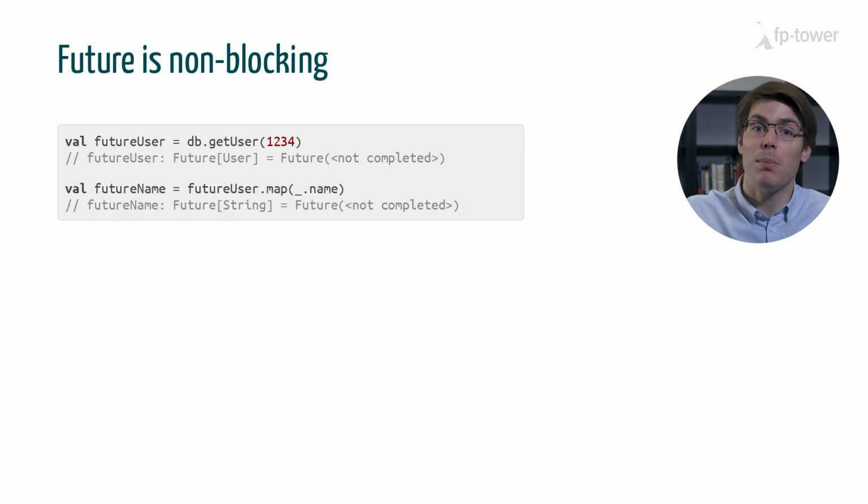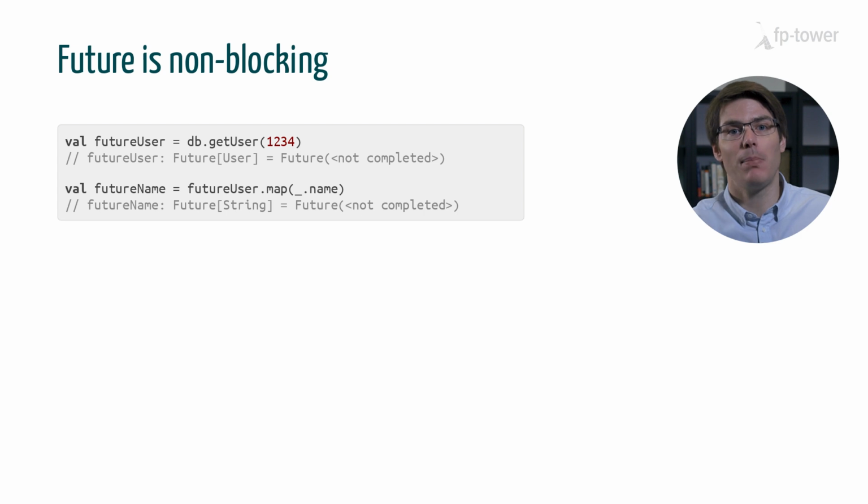The rest of the Future API behaves similarly. For example, when we call map, it doesn't wait for the result of the current future. Instead, it immediately creates a new future that says, when the previous future is complete, do this extra operation. In other words, the Future API reacts when the result is ready. This is also called asynchronous programming.